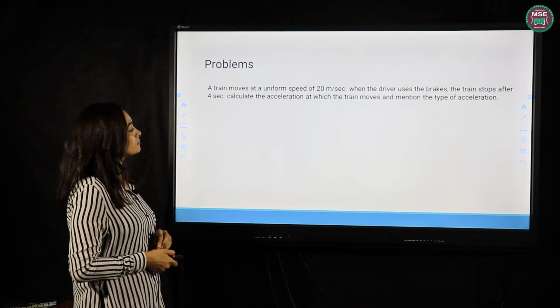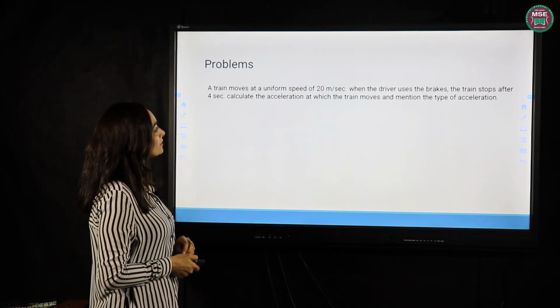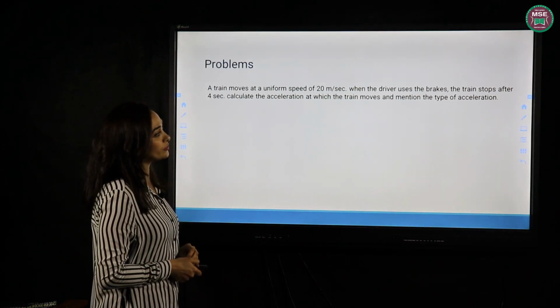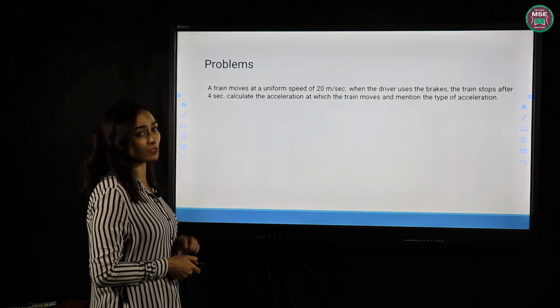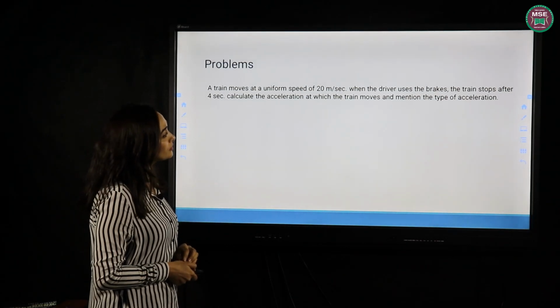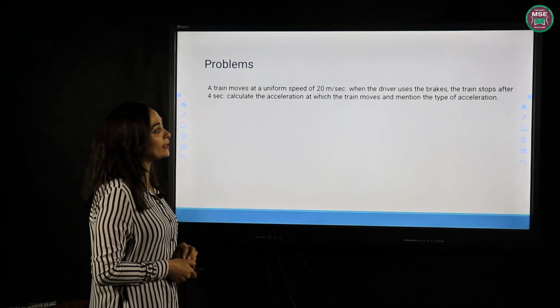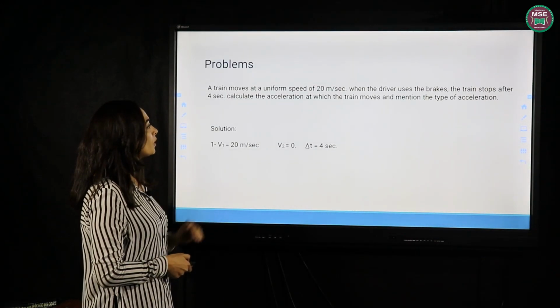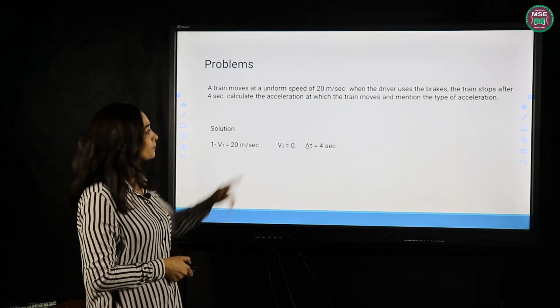Another problem. A train moves at a uniform speed of 20 meters per second. When the driver uses the brakes, the train stops after 4 seconds. Calculate the acceleration at which the train moves and mention the type of acceleration. Let's see, V1 equals what?